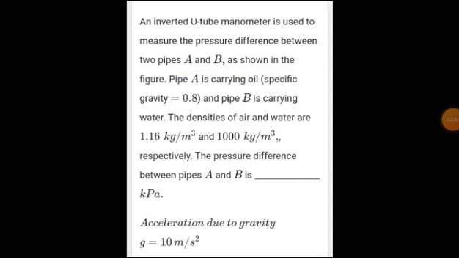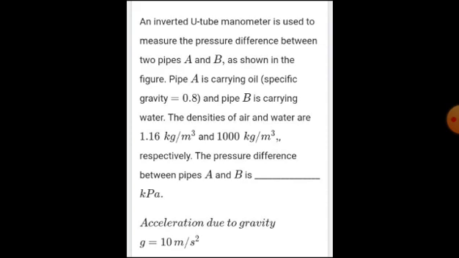This is the second question of task 7, which is from our topic fluid mechanics. This is an interesting question, and this will be more interesting if we visualize it. Just visualize while I am reading. An inverted U-tube manometer is used to measure the pressure difference between two pipes A and B as shown in the figure. I will show you the figure once after I read this question. Pipe A is carrying oil of specific gravity 0.8 and pipe B is carrying water.